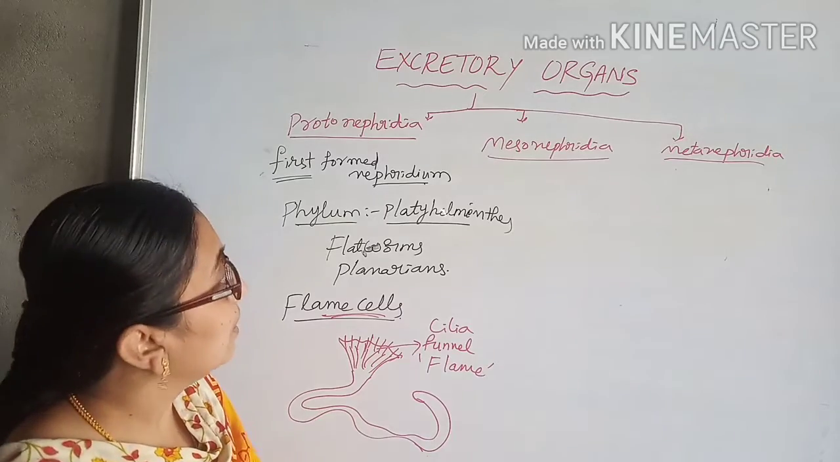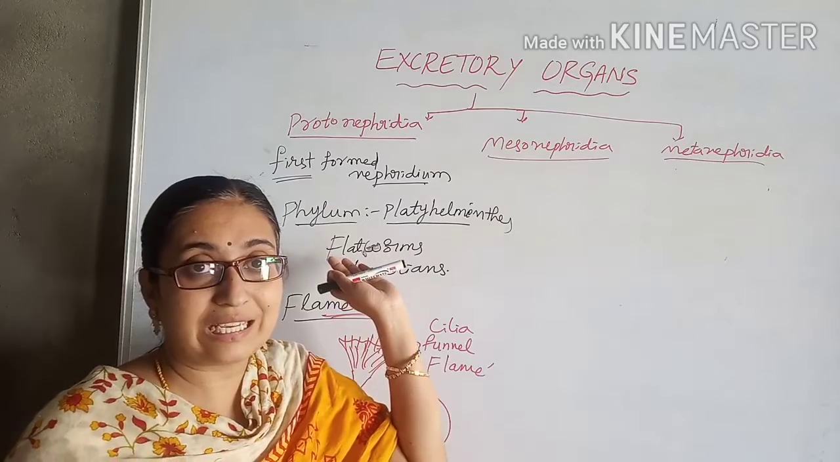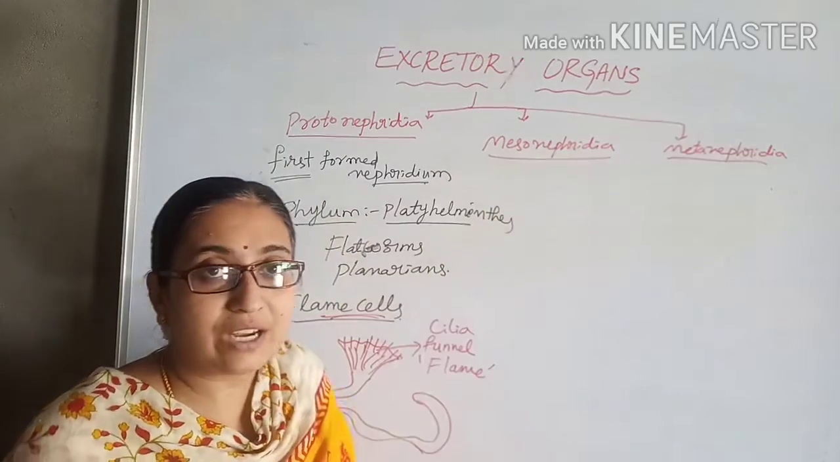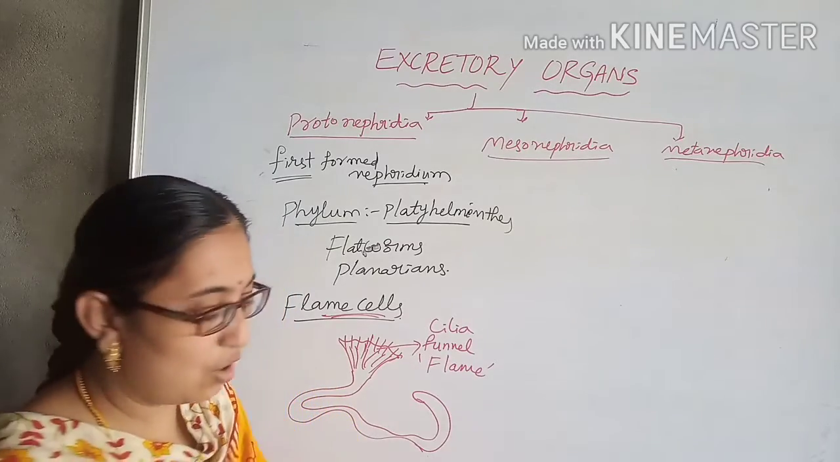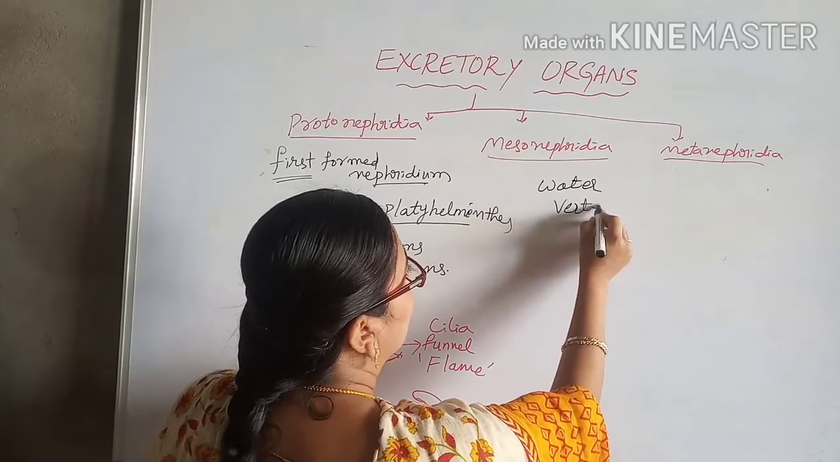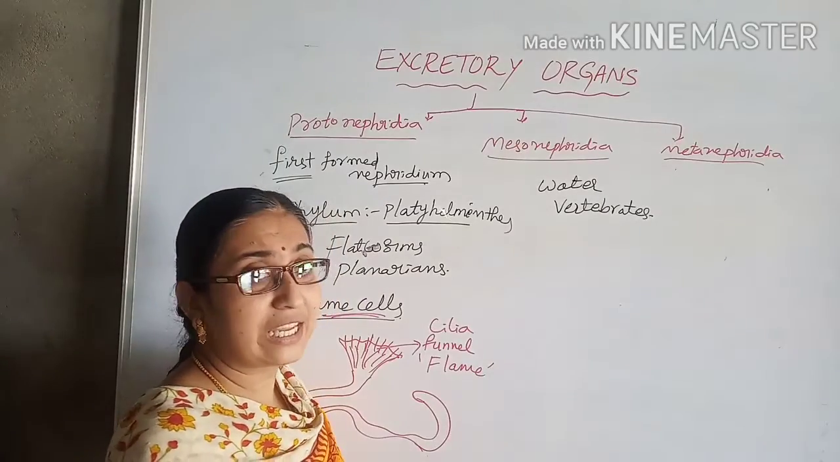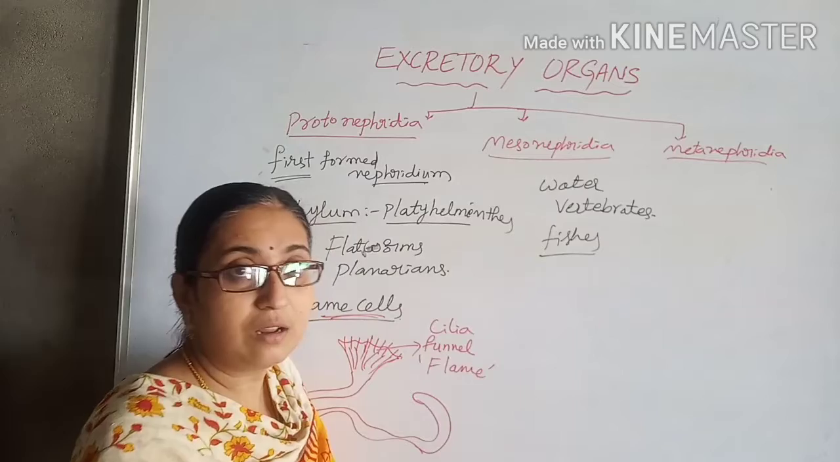So the protonephric nephridia are seen in the lower invertebrates. Next one is the mesonephric nephridia. Mesonephric nephridia are seen in water animals, water vertebrates, like in the case of fishes. These mesonephric nephridia are present.